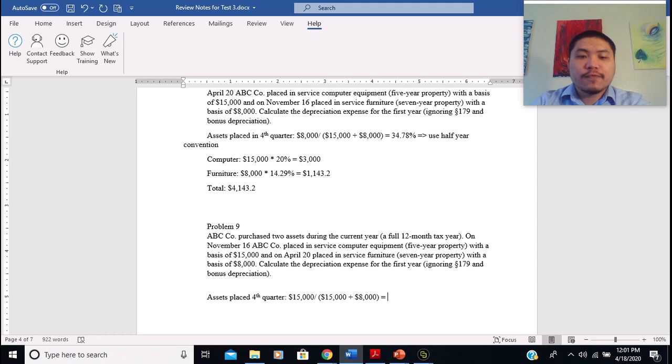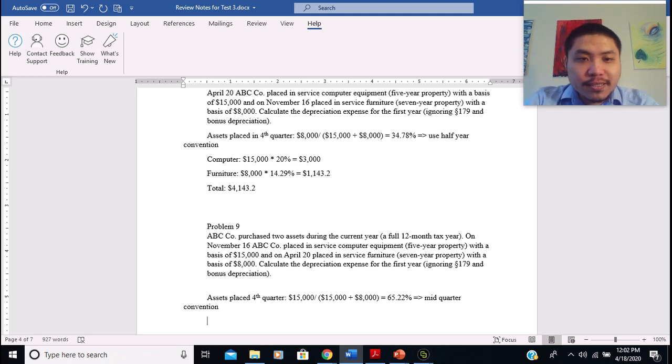And how much do we have? Definitely it's going to be above 40%, right? So we have 15 divided by 23, going to be 65.22%. Right. So now, because the amount of asset placed in the fourth quarter is more than 40% of the total assets placed in service during the year, that's why now we have to use the mid-quarter convention. All right. Pretty straightforward, right?